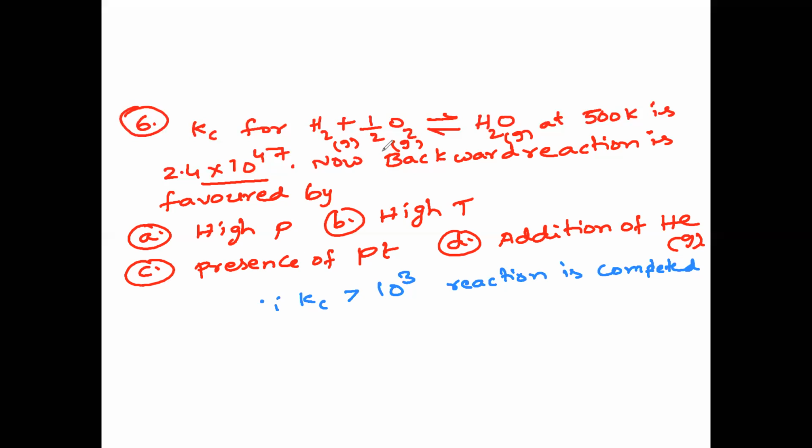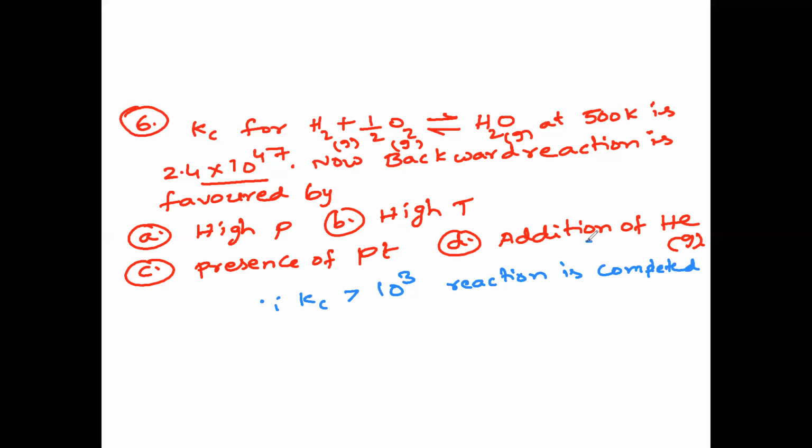So let us see now. Does high pressure favor the forward reaction or the backward reaction? Presence of catalyst, we know it is not the right answer because a catalyst has no effect on equilibrium.